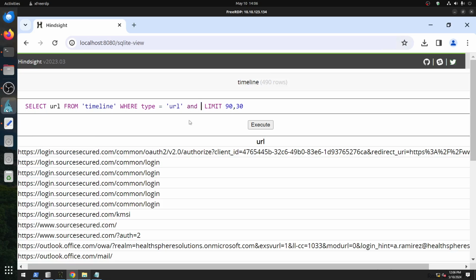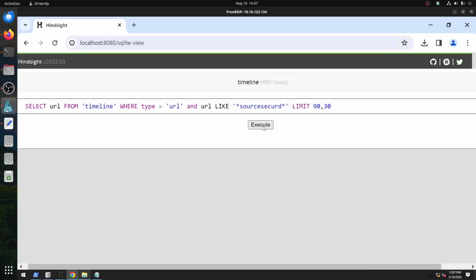But why doesn't it work if I say, for example, and URL like source secured? Let's see if this one works. It doesn't work. Okay, it's fine.